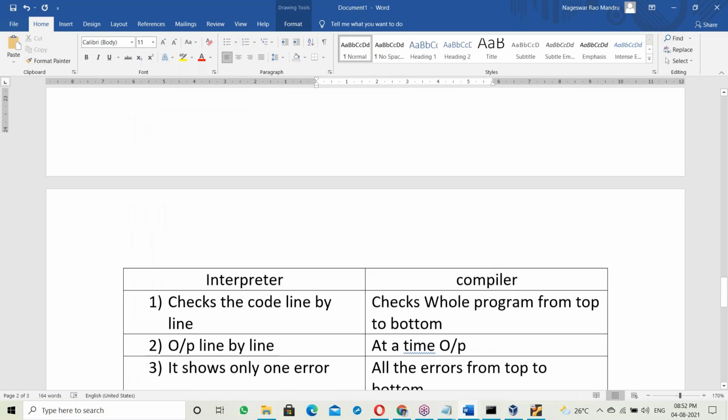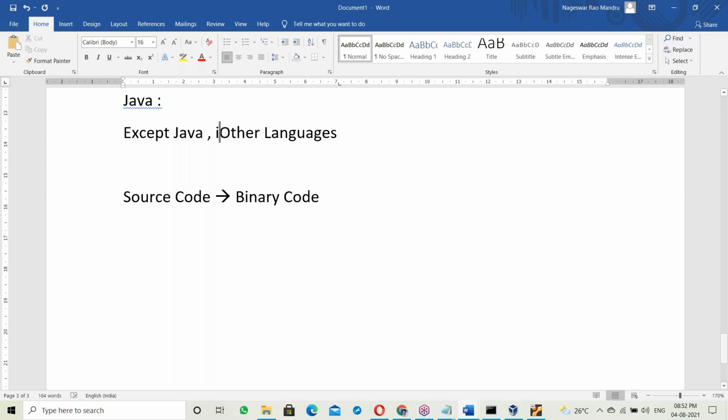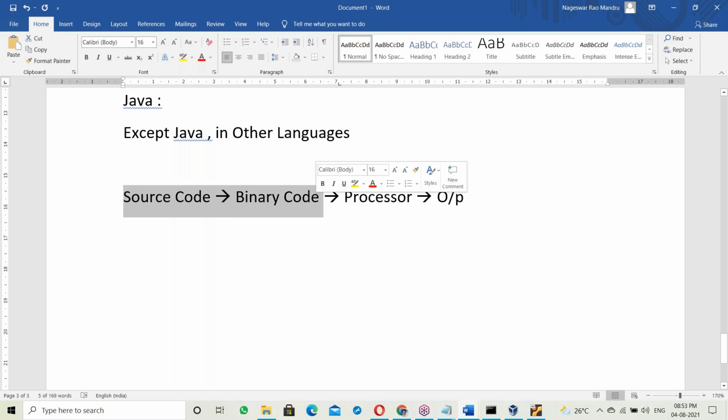So the way of working is different. Except Java, in other languages, source code converts into binary codes. That binary code is given to the processor, and the processor generates outputs. Yes, source code to binary codes.